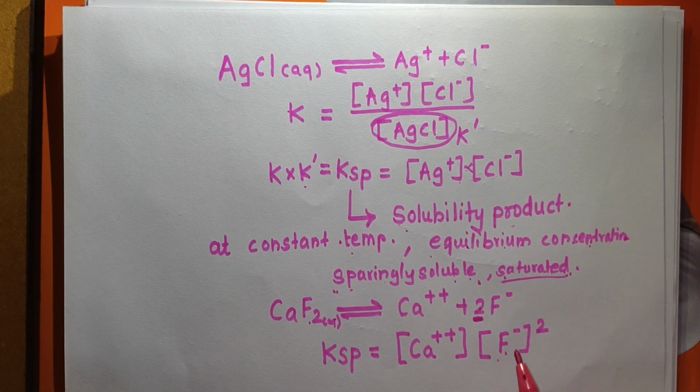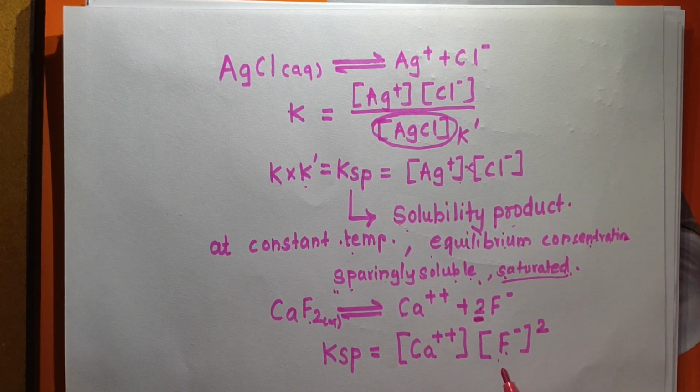So see what is the difference in this. Here the concentration of ions is raised to a power, and which is the power? It is equal to the stoichiometric coefficient of that ion. Here the stoichiometric coefficient of F minus ion is 2, and the stoichiometric coefficient of Ca++ ion is 1. And so the concentration of Ca++ is raised to 1, and the concentration of F minus is raised to 2.